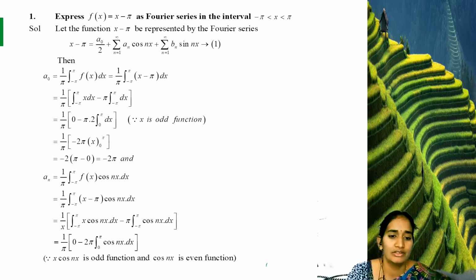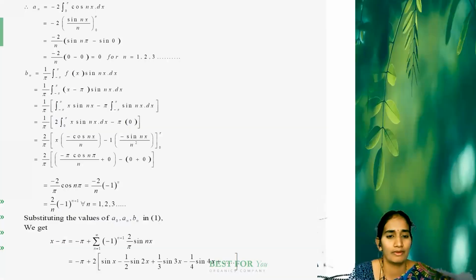Then we write this step as 2 times the integral from 0 to pi of cos nx dx. So now a_n equals minus 2 times the integral from 0 to pi of cos nx dx. Here we apply the integration formula. We know the general formula: the integral of cos nx dx is sin nx by n. So the next step is minus 2 sin nx by n, with limits 0 to pi.